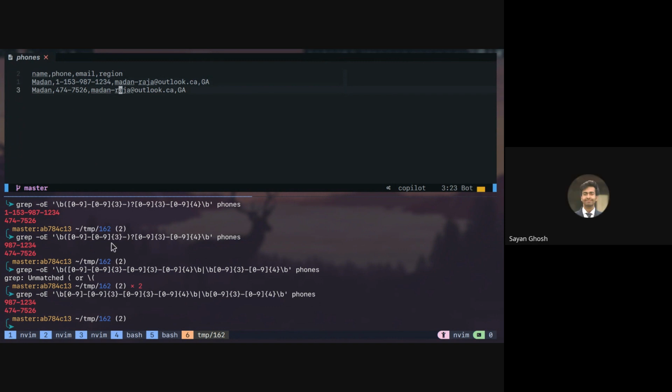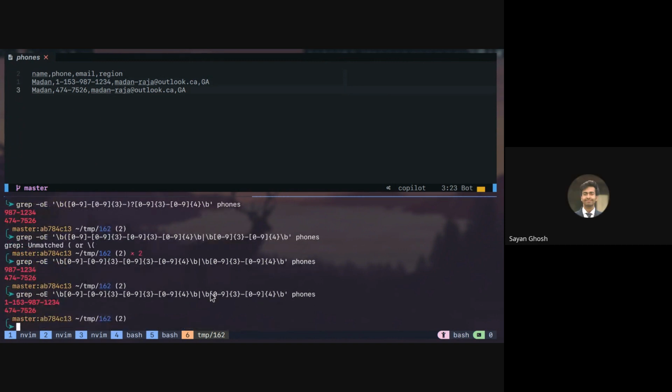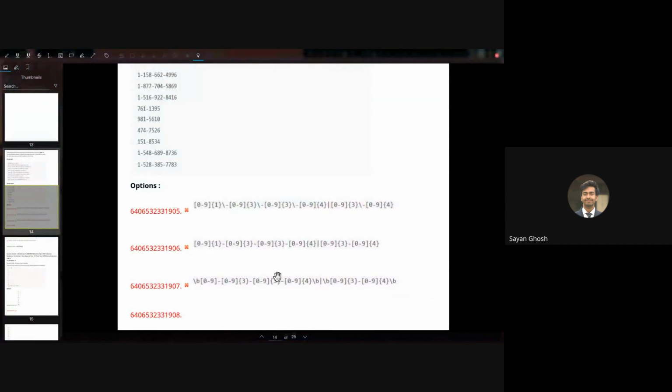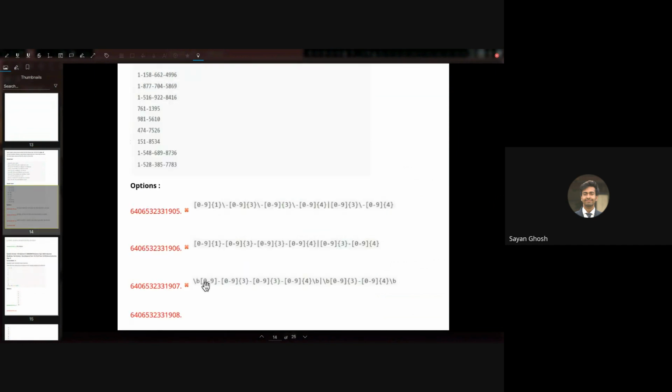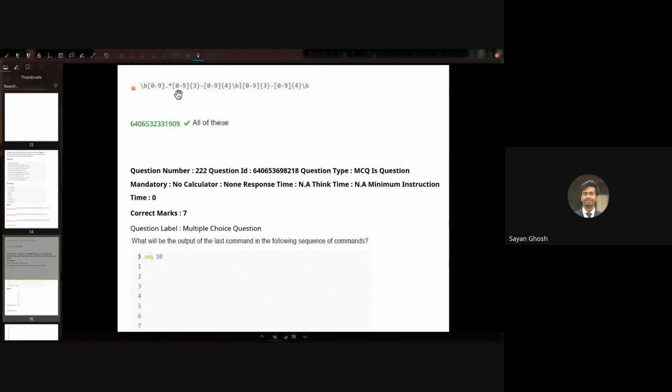If the given data is correctly formatted, then both having or not having word boundary will give you the correct answer. Okay, so we have the first 3 options and the 4th option. What is the difference between those? Here we have a dot star instead of the hyphen. After the first digit, we have a dot star, and then 3 digits followed by 4 digits and the word boundary, or it is 3 digits followed by 4 digits and a word boundary. Although this 4th regex is not always correct, it will also match all the correct options in the given input.